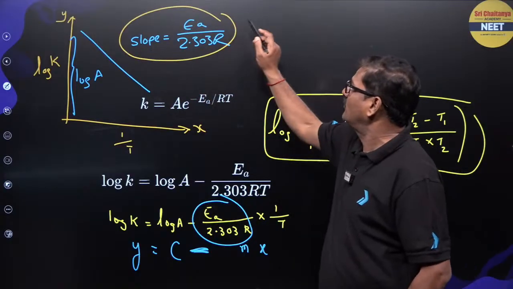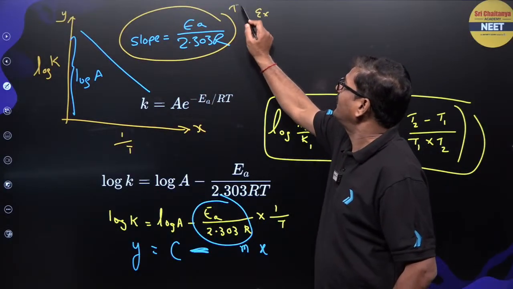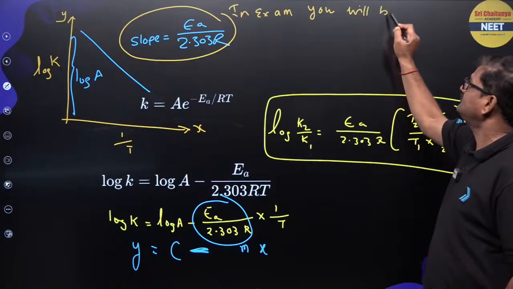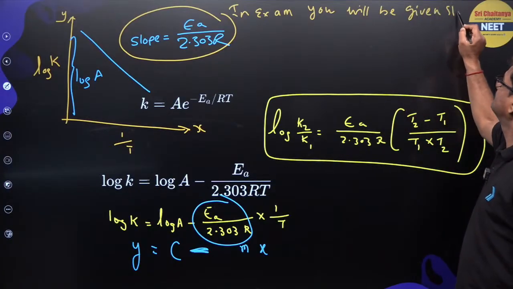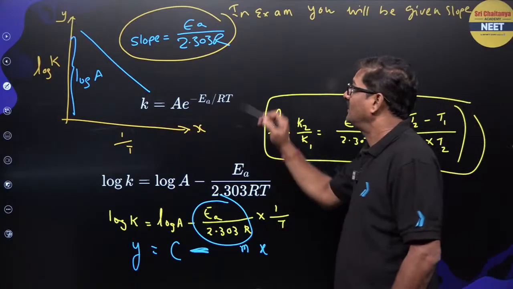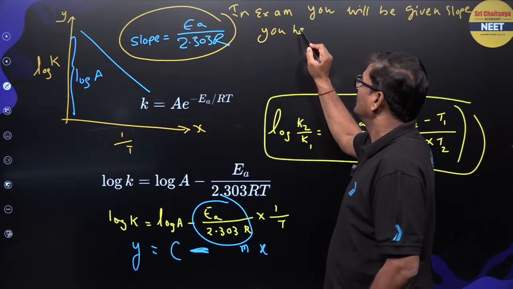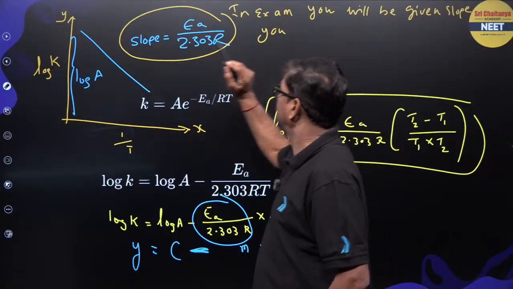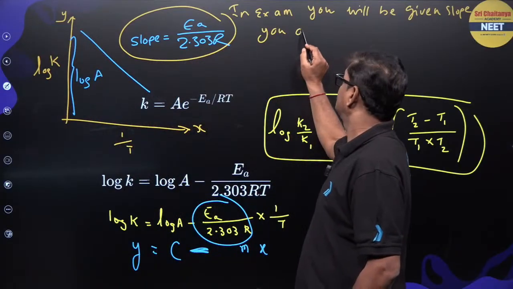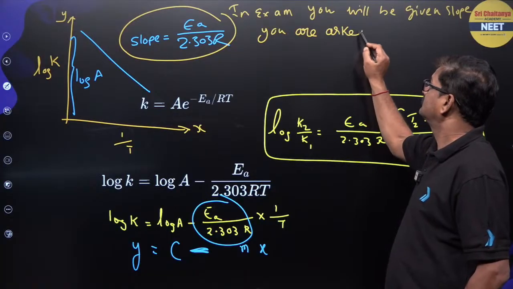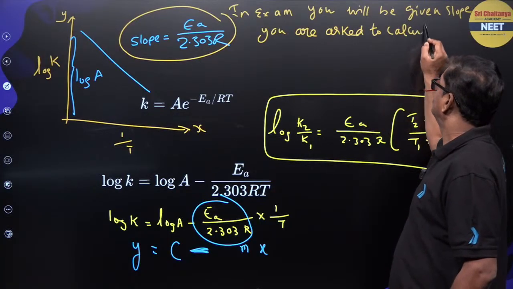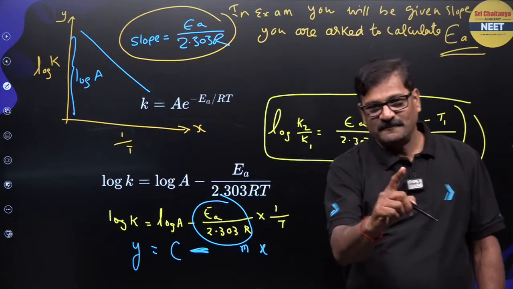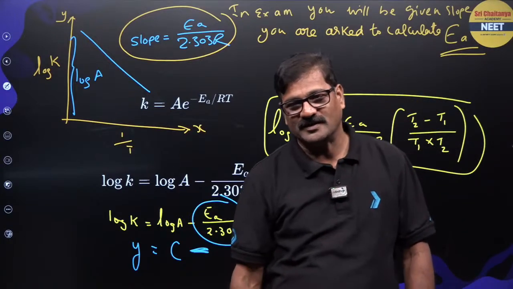You will be given a slope of the graph in the exam, and you are asked to calculate activation energy. Now you tell me, chemical kinetics is easy or difficult?